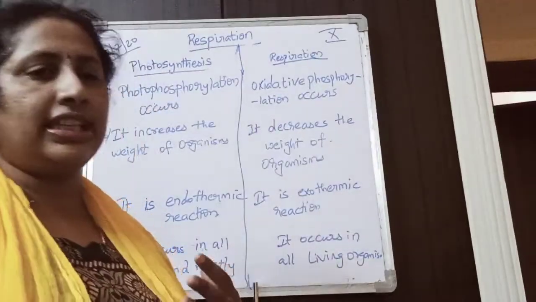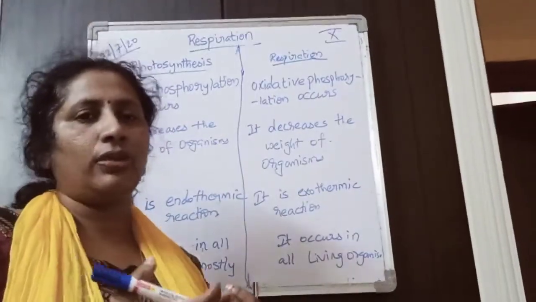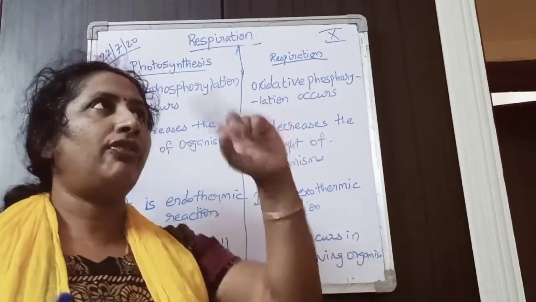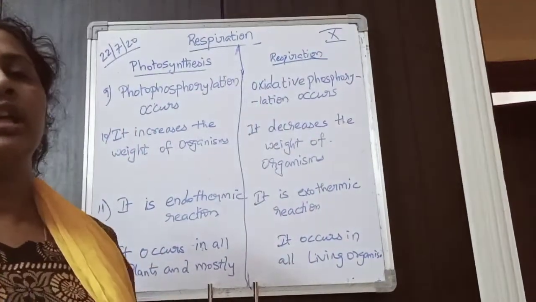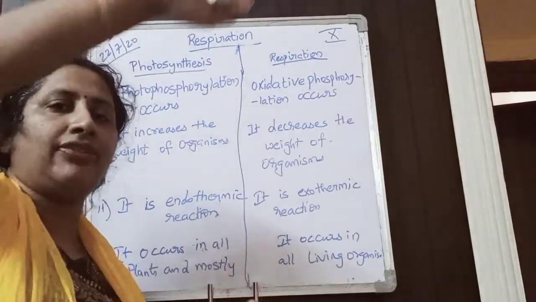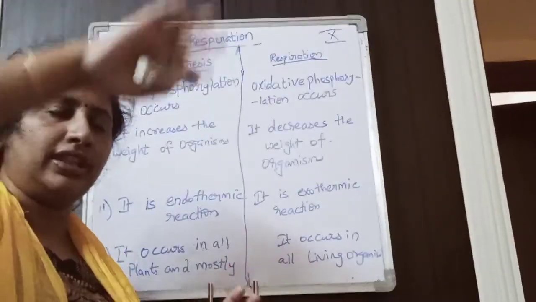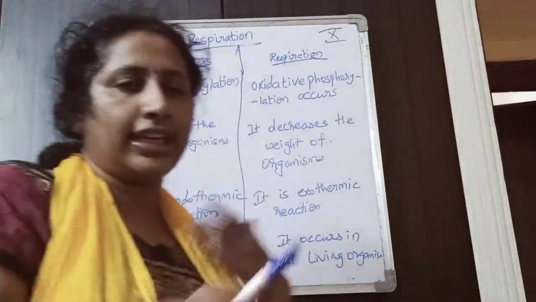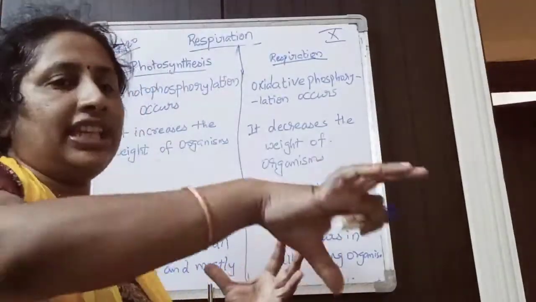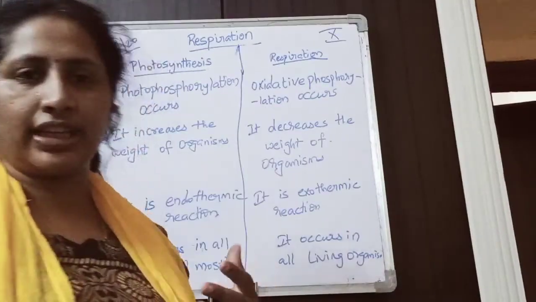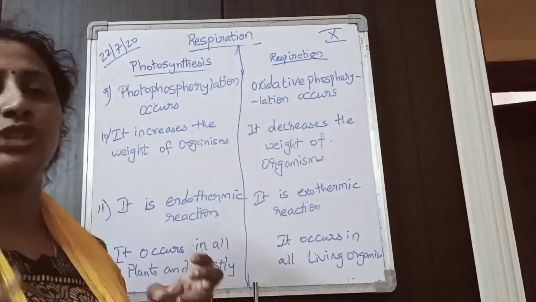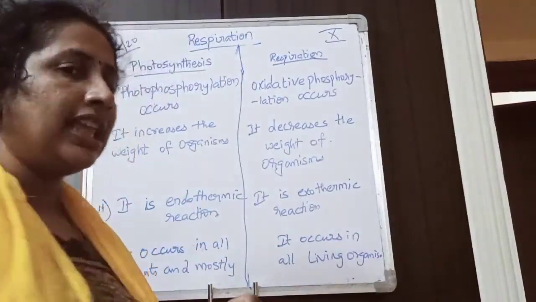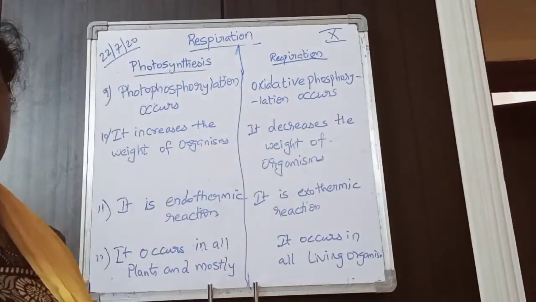For example, for a fan to rotate, current must be supplied from outside, and only then will the fan rotate. So in an endothermic reaction, energy is given for the reaction to occur. In photosynthesis, light energy is given, and only then does it occur. That's why it is an endothermic reaction.